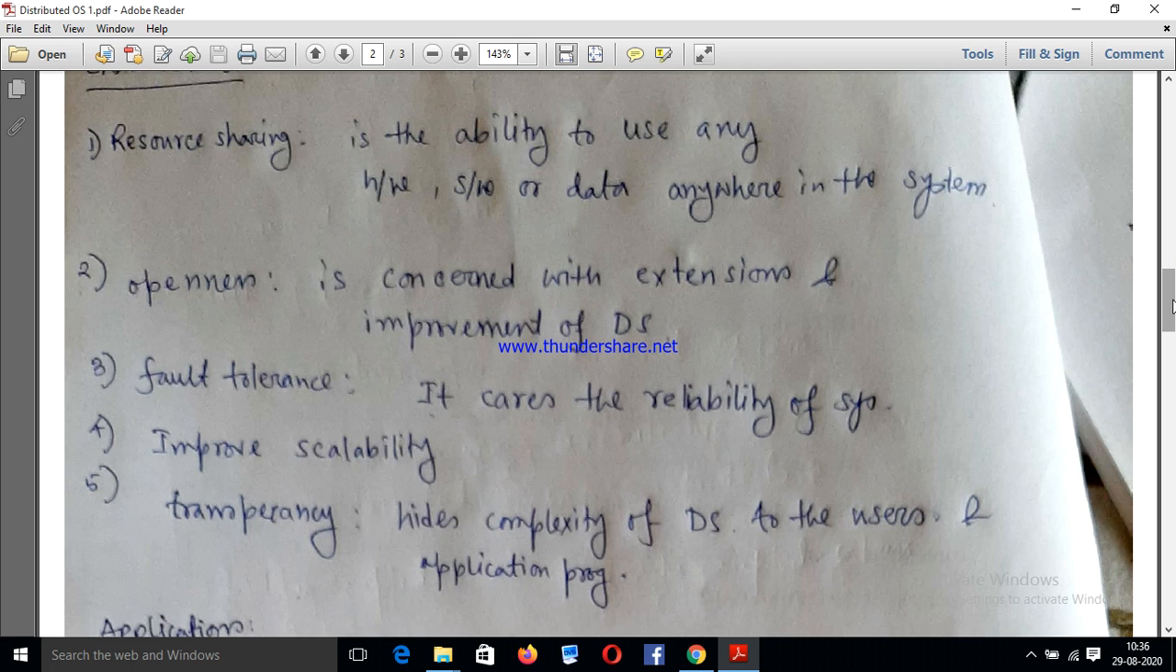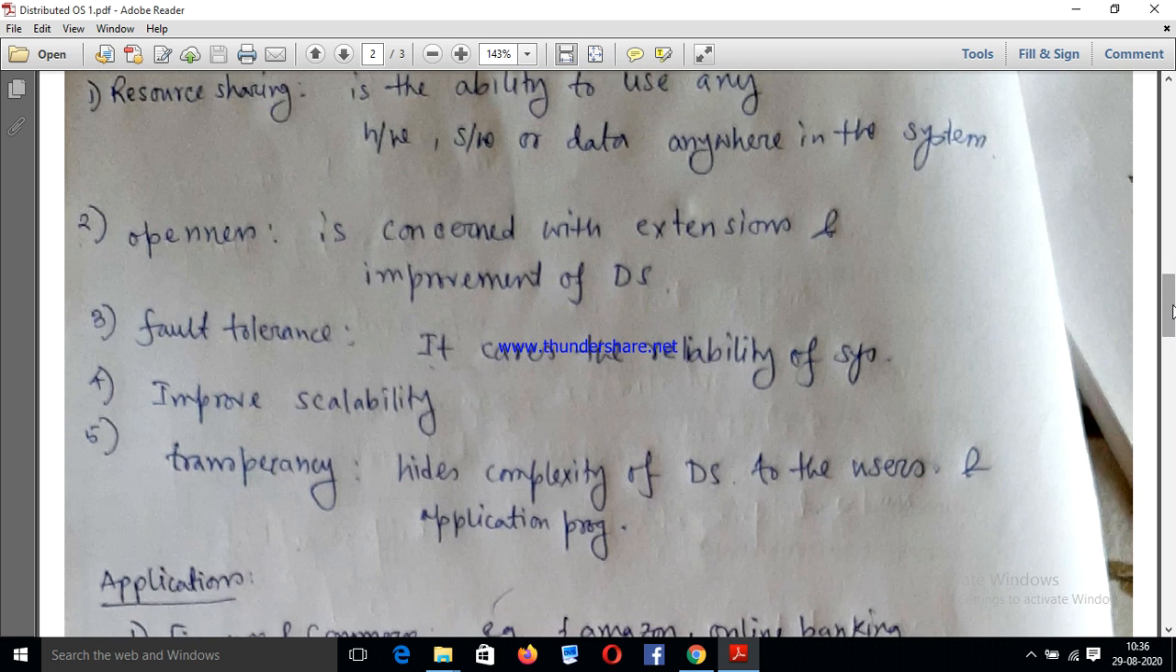Second characteristic is openness of the system. Openness means each and everything is open to all. Means when I perform some task in my computer, the result of this task is open to all. All means another computer which is located in another network can access my performance. So this type of openness characteristic is provided by distributed operating system.